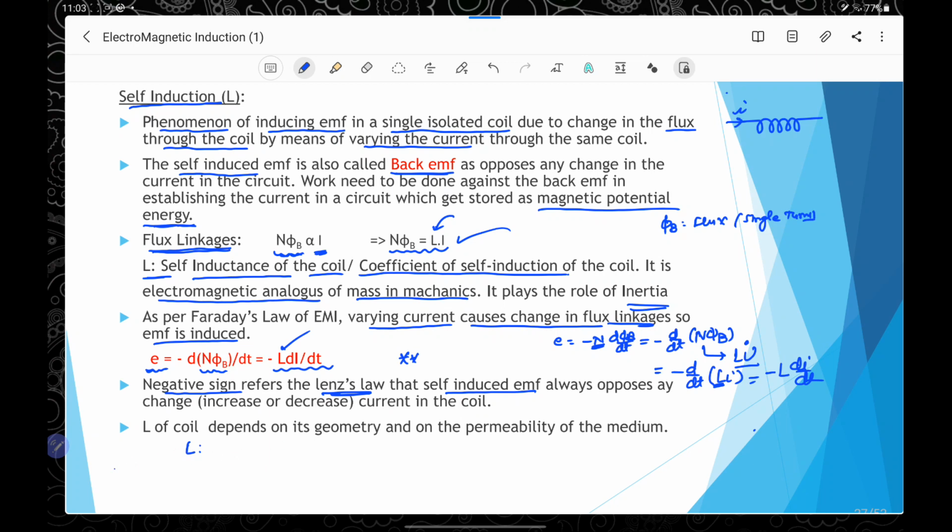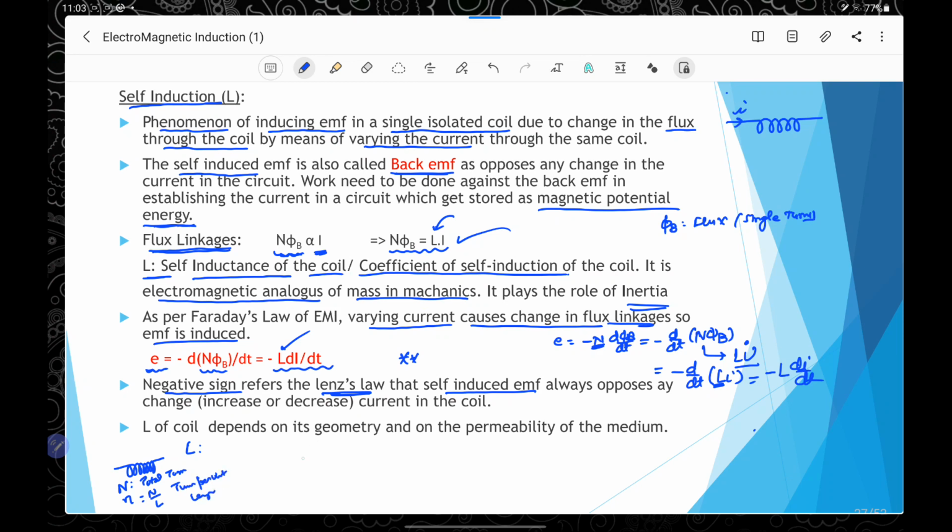For example, if we take a solenoid which has n number of turns, that is the total number of turns n, or we can also write it in terms of a small n, that is the total number of turns by the length, meaning turns per unit length.